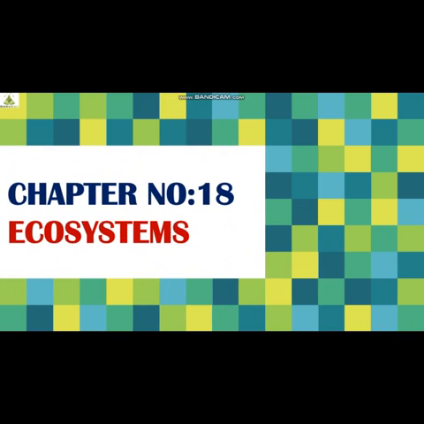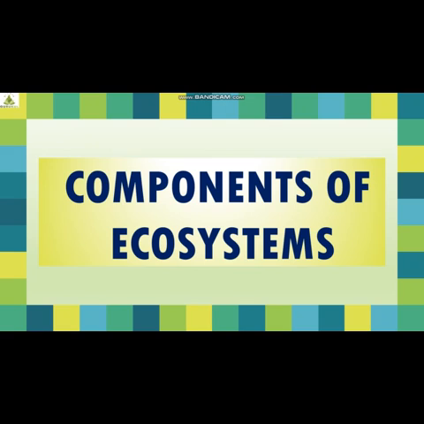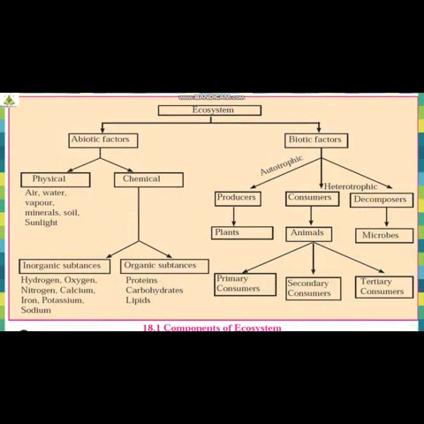We're learning chapter number 18, ecosystems. In this video, let us understand components of ecosystems. This particular flowchart is given in your textbook, students. If you see, we have ecosystem at the center, and broadly, ecosystem is divided into two factors, abiotic factors and biotic factors. Students, what is an abiotic factor? Living or non-living? Non-living, right? Correct. So abiotic factors are non-living factors. Biotic factors are living factors.